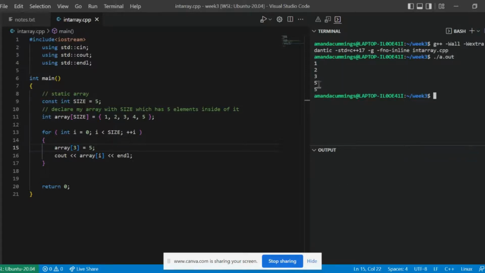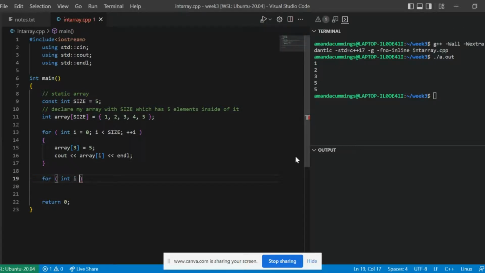As you can see, my 4 has changed. That's because 0, 1, 2, 3, which is index 3, it's going to change it and reassign it to 5. And that's going to stay that way. Because that variable is local right here, it's going to stay 5.